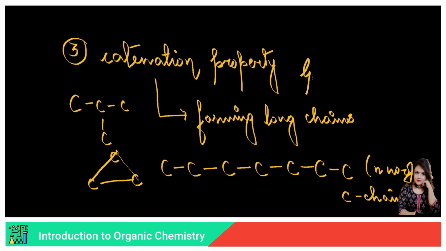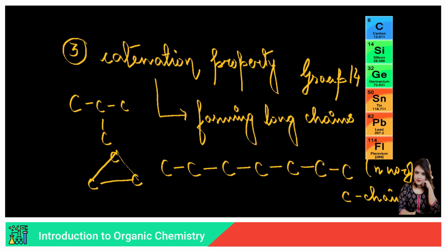that carbon belongs to group 14, right? Carbon belongs to group 14. So why are the other elements present in group 14 not used in organic chemistry, or why don't we call them organic chemistry? Suppose carbon, silicon, germanium and so on is there down the group, right? So why are we only terming carbon as organic chemistry? Why not silicon or why not germanium? That is a question that should be understood, right?